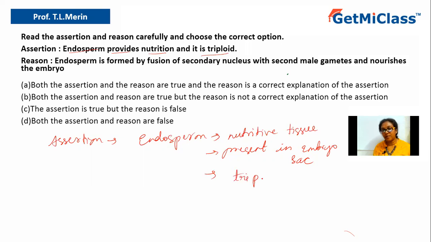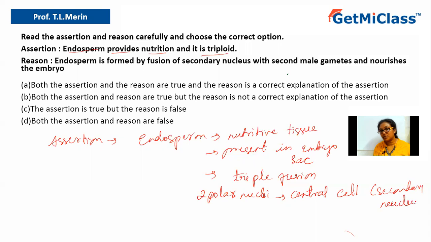It is formed by the process called triple fusion, where two polar nuclei, which are present in the central cell, fuse with each other. We call them the secondary nucleus also. So the secondary nucleus is nothing but the single nucleus, that is, the two polar nuclei. Once they fuse, they form the secondary nucleus, and this will be diploid in nature.